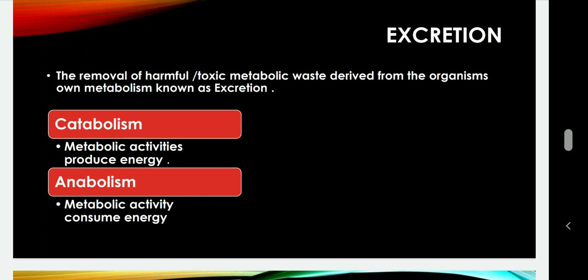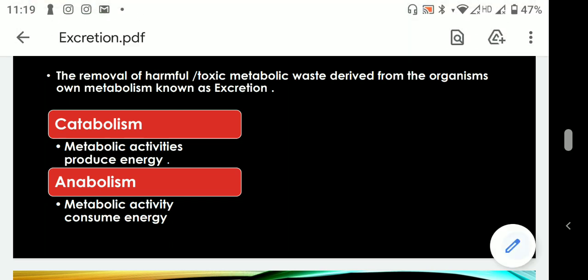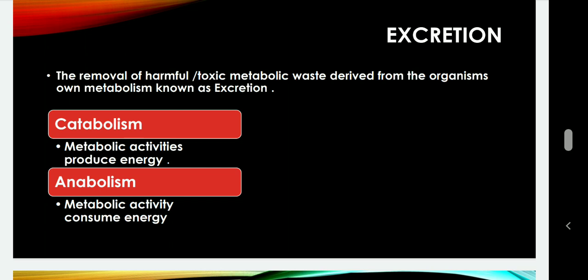Catabolism is the reaction in which energy is produced. For example, respiration is one of the metabolic reactions during which energy is produced. And anabolism is one of the chemical reactions in which energy is consumed.